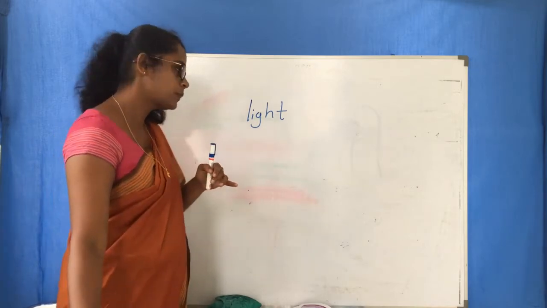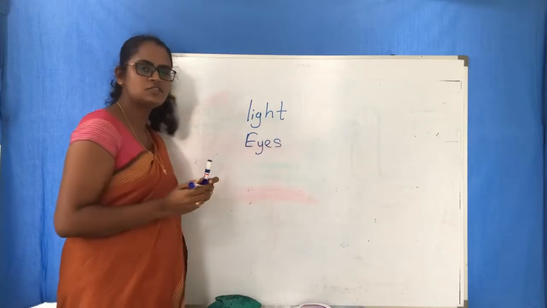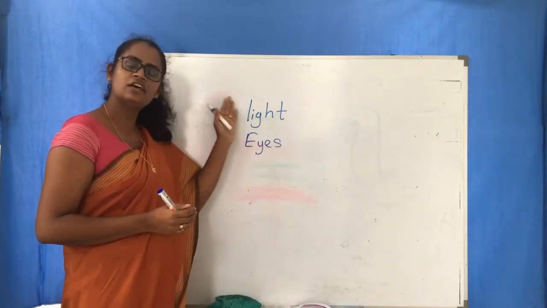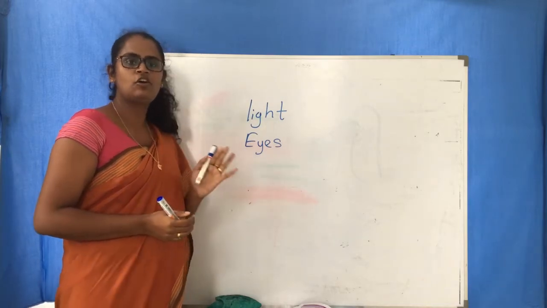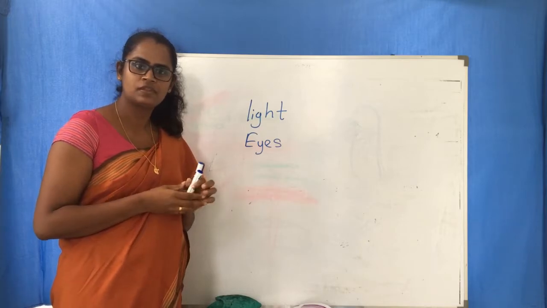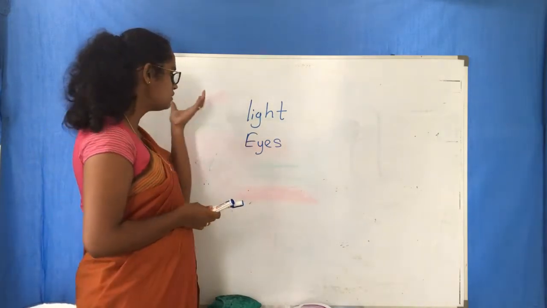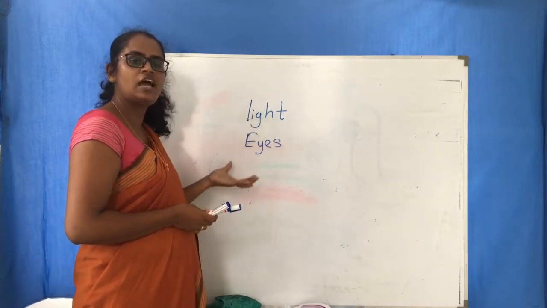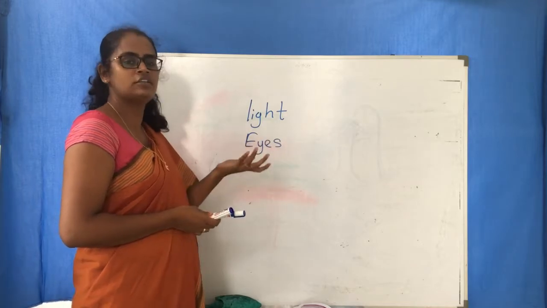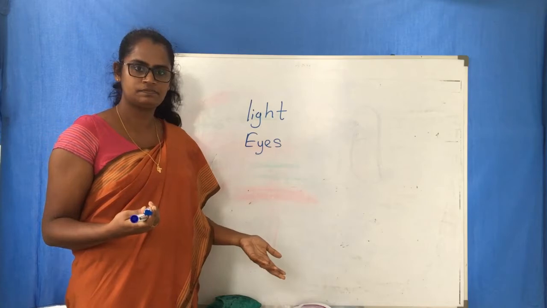So with light we want eyes also. If there is light as well as eyes, then only we can see things. Is it clear? If there is only light without eyes, for example, a blind person can't see anything.